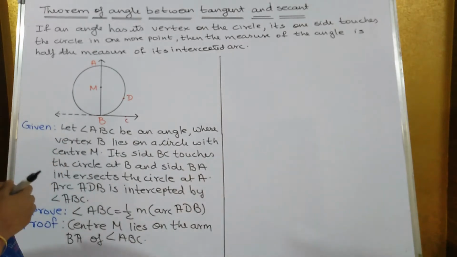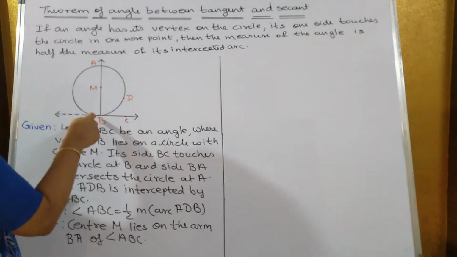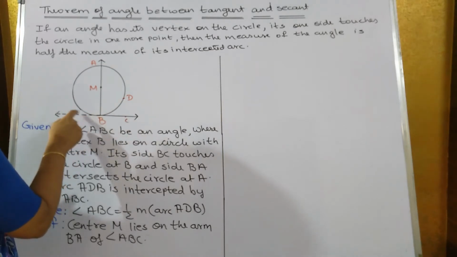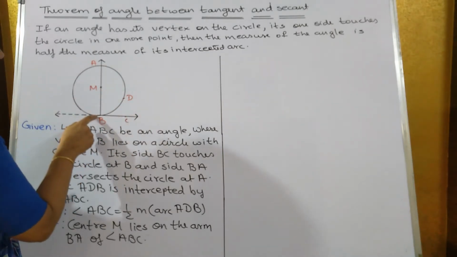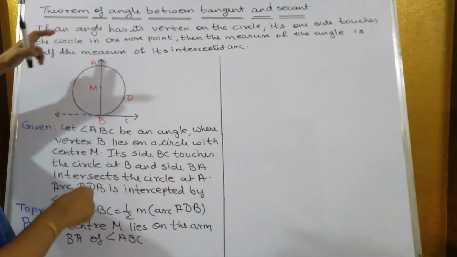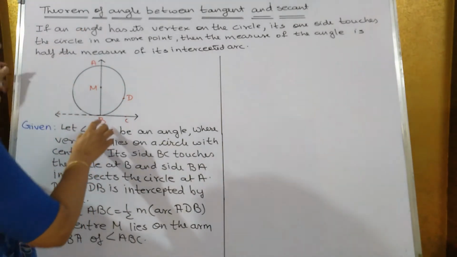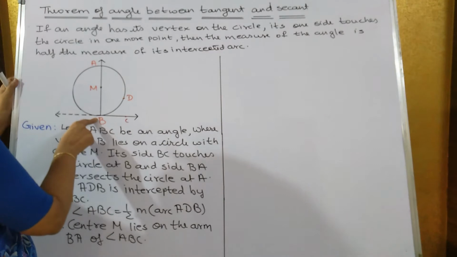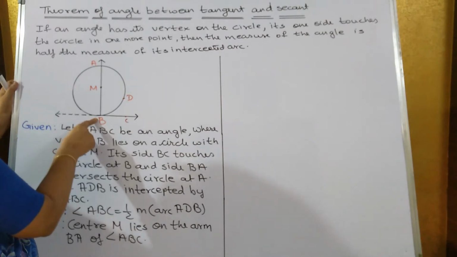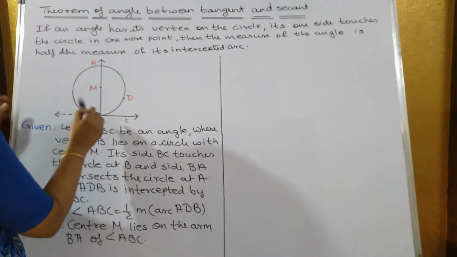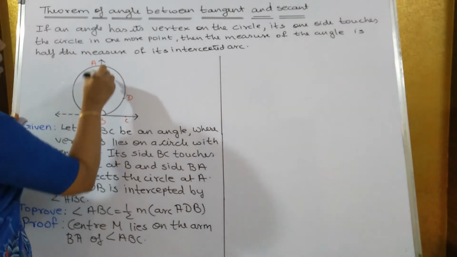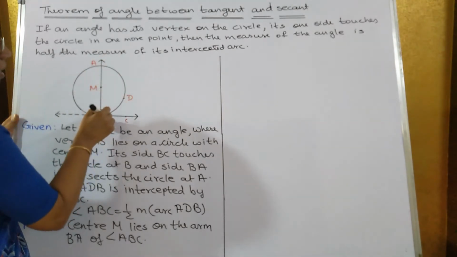Now this is angle ABC. If the angle ABC has its vertex on the circle, so the vertex B is on the circle, and one side touches the circle in one more point, then the measure of this angle is half the measure of arc ADB.